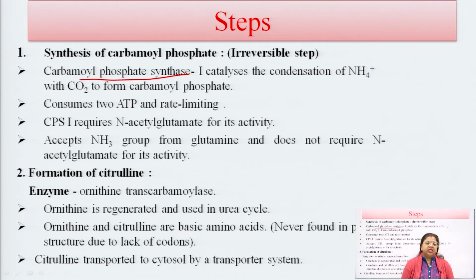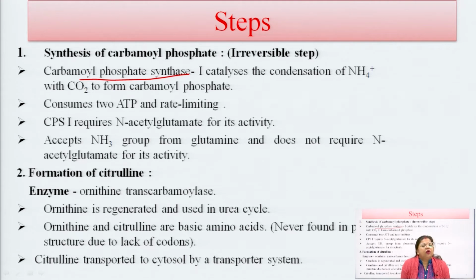Carbamoyl phosphate synthase, the first enzyme, requires N-acetyl glutamate for its activity. So, it accepts the amino group from free glutamine, and the other form does not require any N-acetyl glutamate for its activity. Okay.